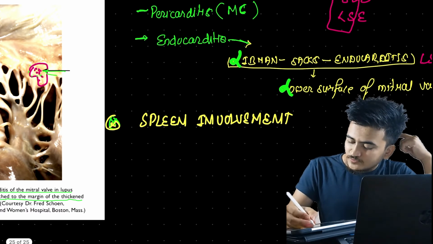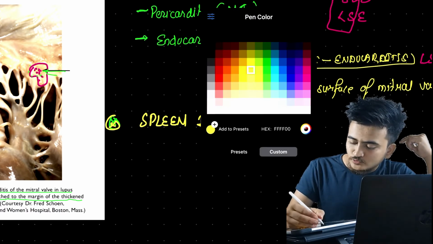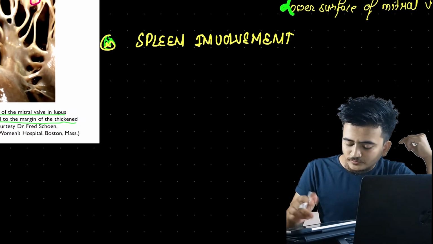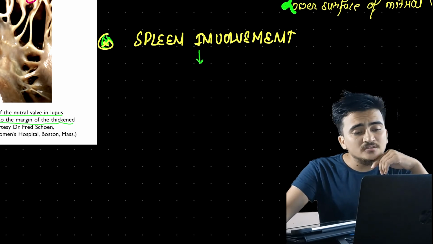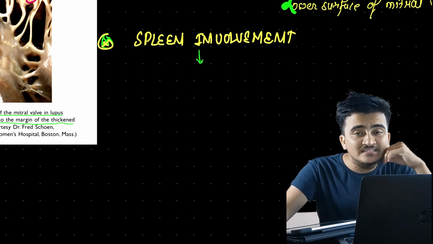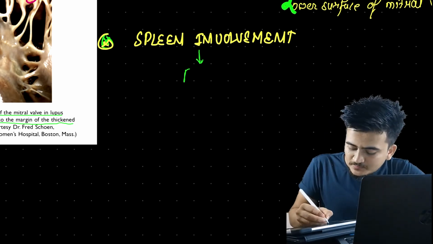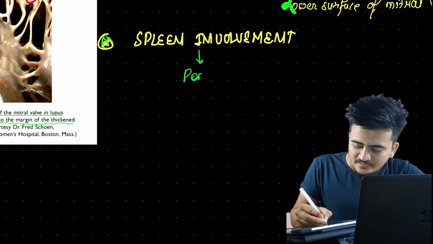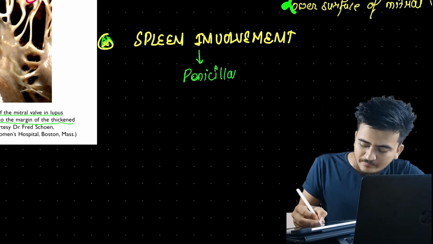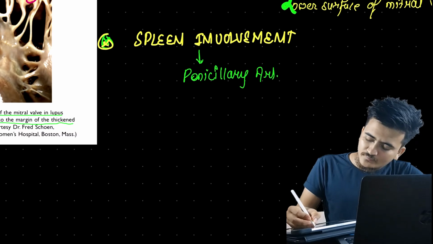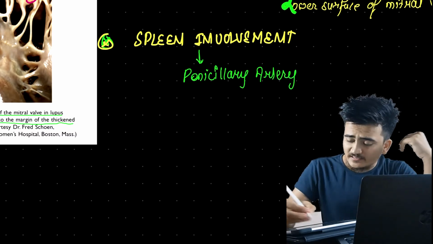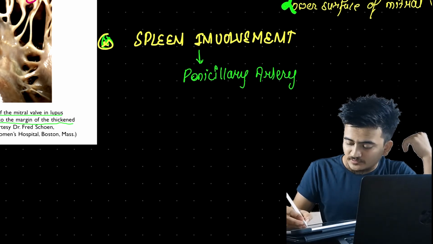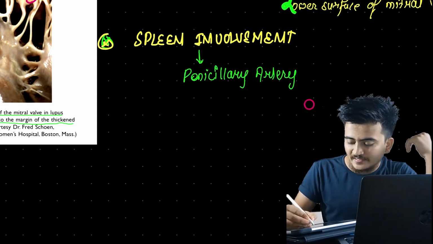Okay, before getting into spleen involvement, I would like to recall the discussion. The spleen contains what type of artery? It contains the penicillary artery. Now, let us suppose this is the penicillary artery.